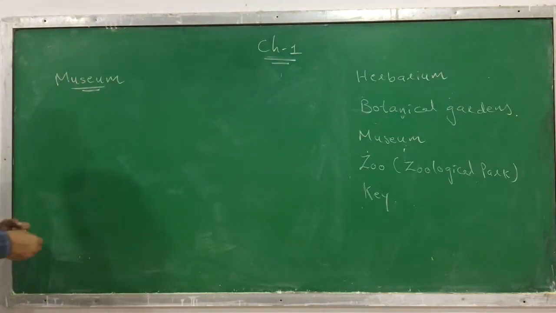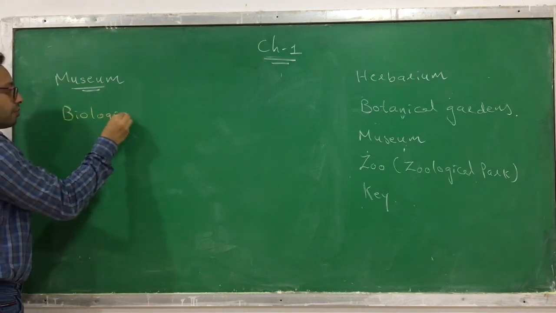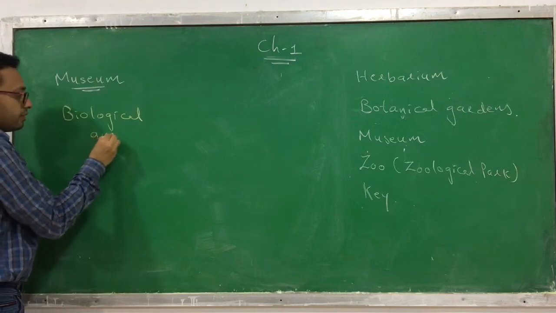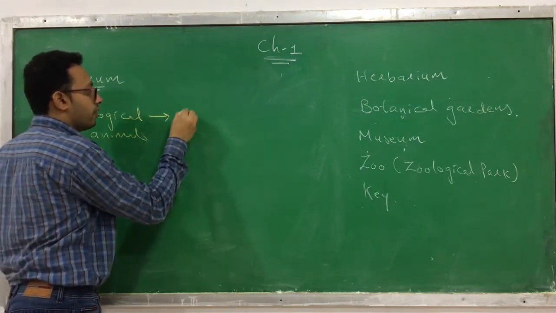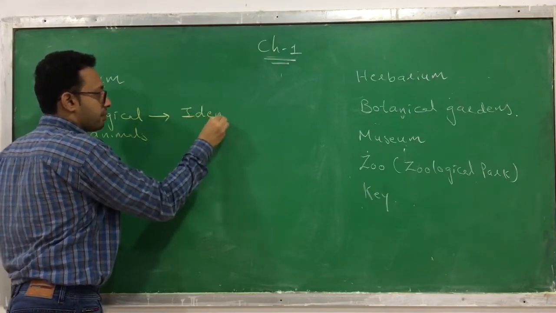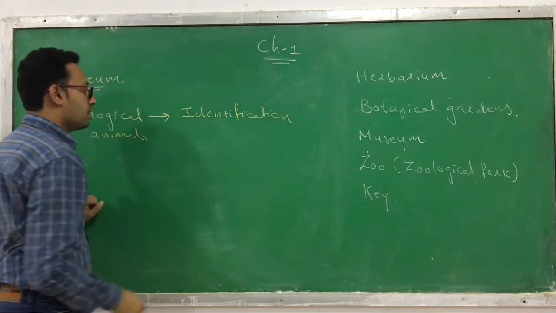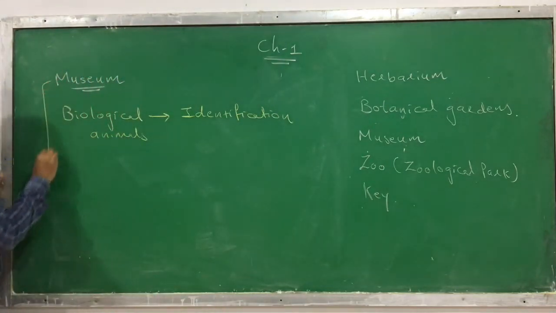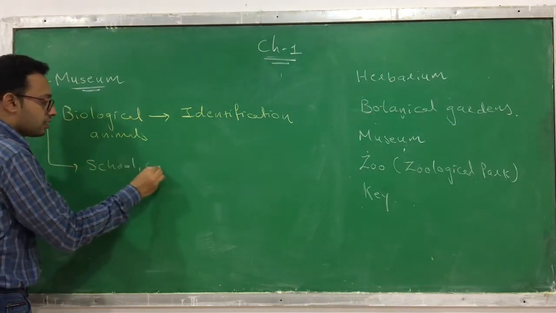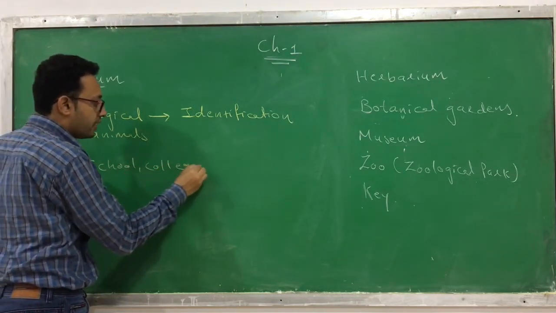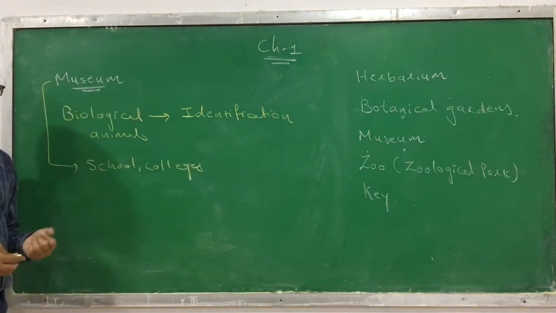And in this museum, biological and biodiversity specimens are preserved for identification purposes, or they are used for study purposes. Generally these museums are attached to schools, colleges or host institutes. With that, this kind of museum is present. Clear? So these are museums.